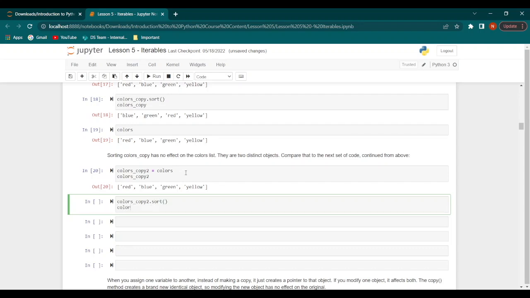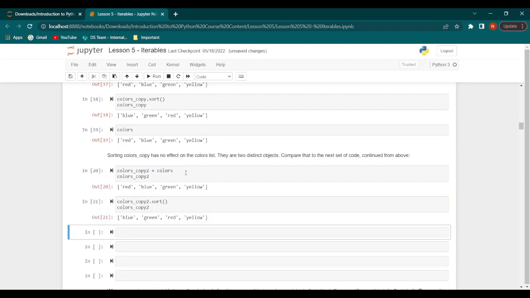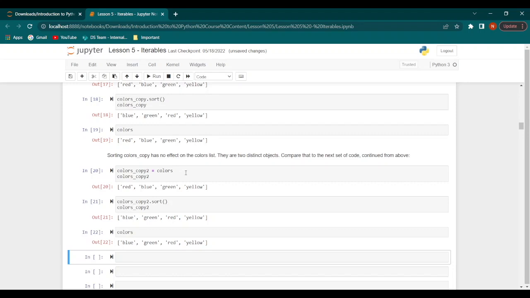And when we print colors_copy2, we get it sorted. Now when we print colors, we find that colors has been changed as well, and colors has been sorted as well.